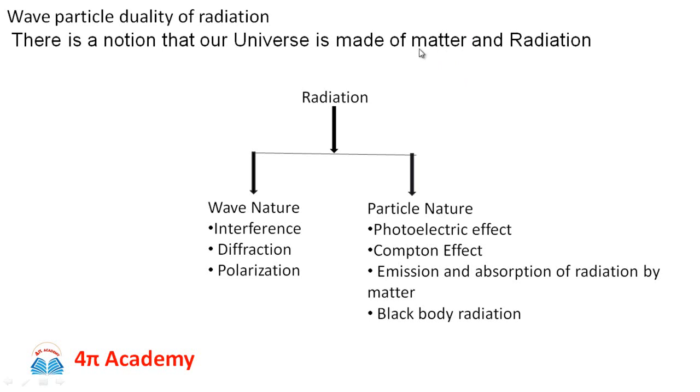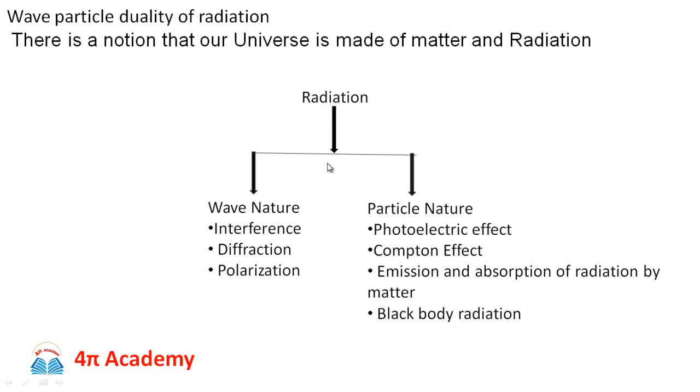So you know that the smallest particle of matter is called an atom, and therefore it is important for us to know what the constituents of an atom are, how it is made up, and at the same time we should explore the properties of electromagnetic radiation. If we know what is meant by matter and what is meant by radiation, then we know how the universe is made up. And therefore radiation was being studied, that is light, you may simply call it light.